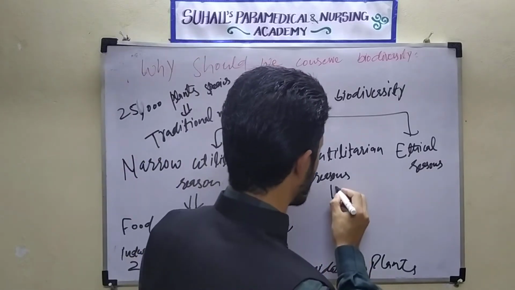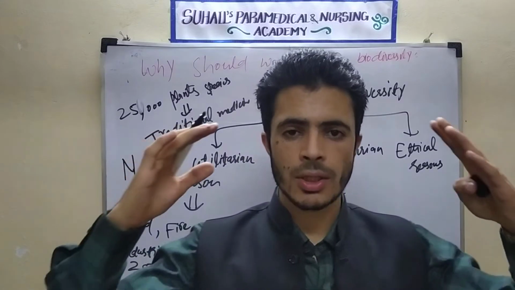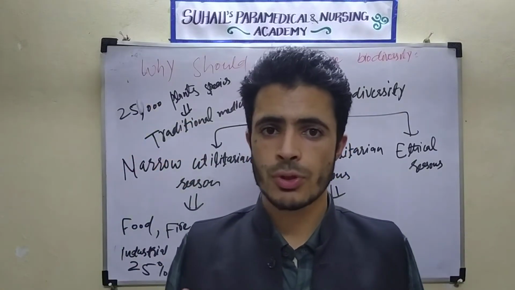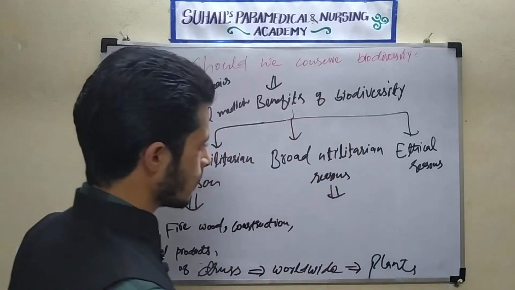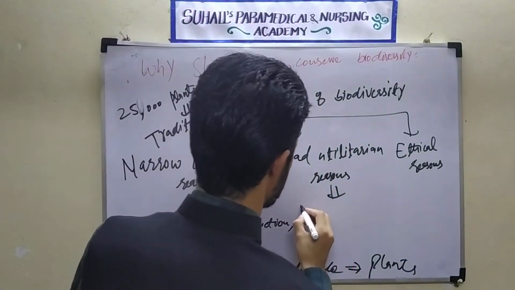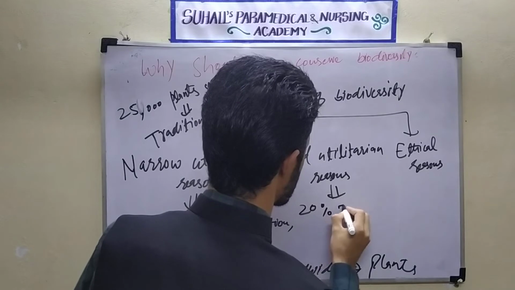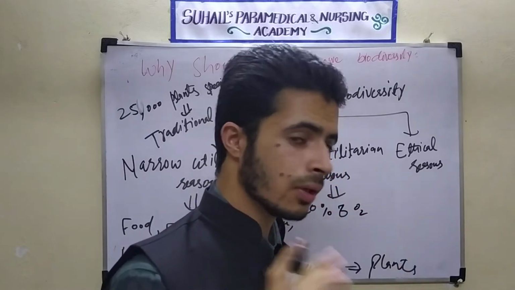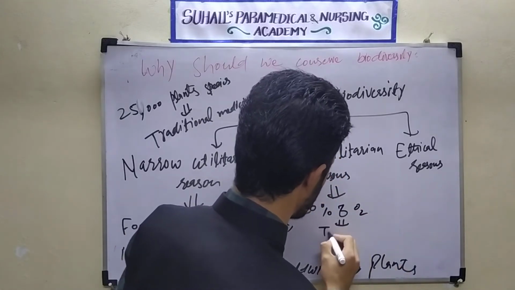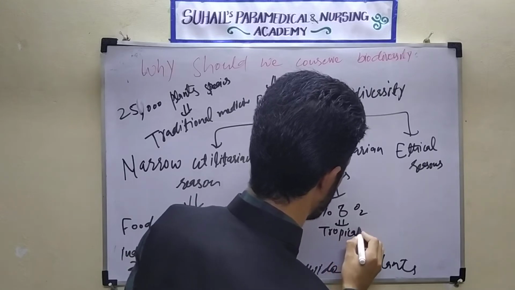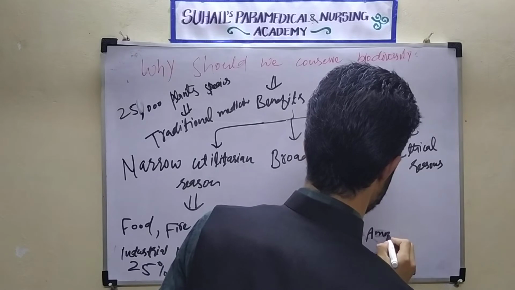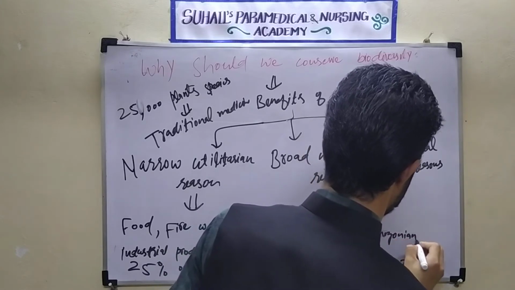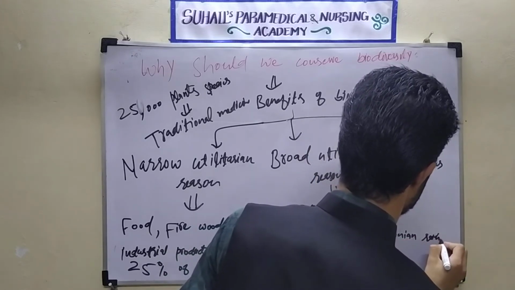What are the broad utilitarian reasons? If we think in the broad sense, what are the reasons because of which we should conserve biodiversity? In the broad utilitarian reasons, we know that 20% of the oxygen in the world is produced by the tropical rainforests, the tropical Amazonian rainforest.